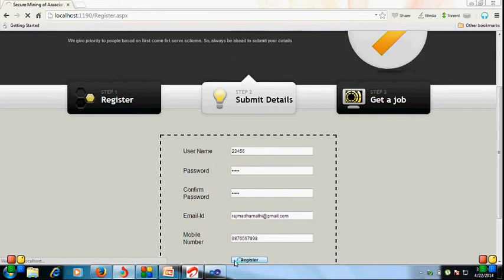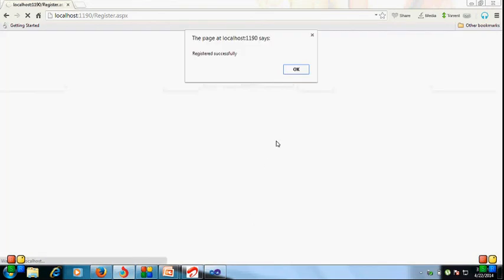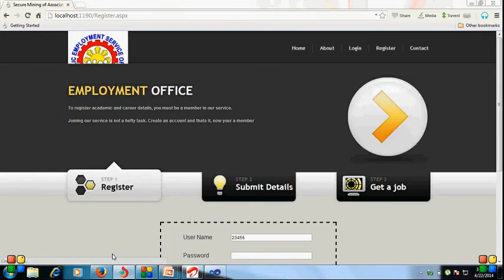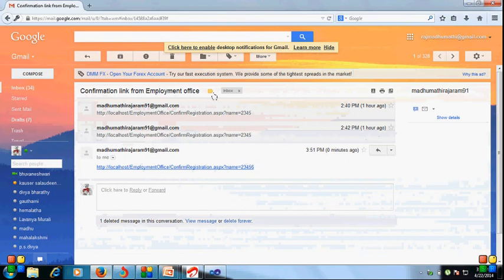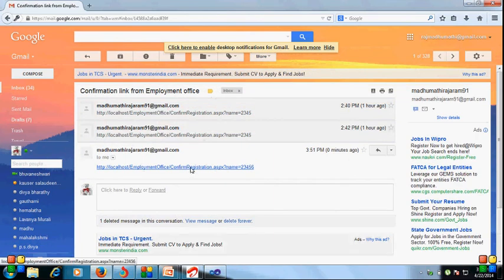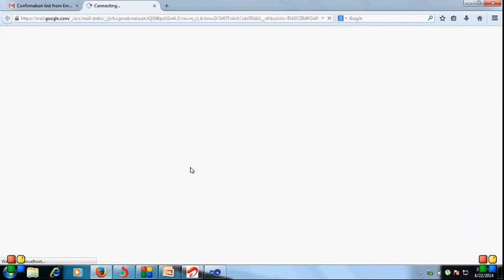For that we get a very secure link. If you want to check the mail for getting the link, here is the link. Just click that and we get a confirm registration link.